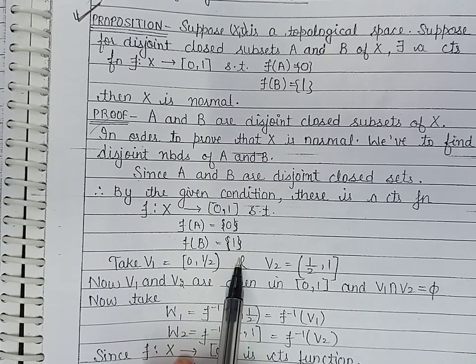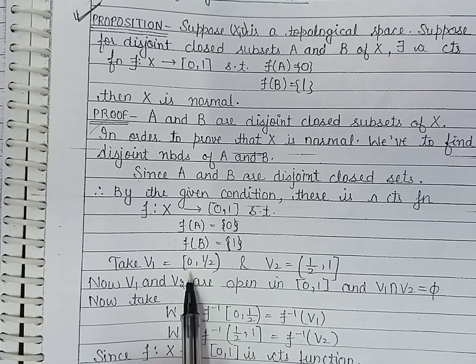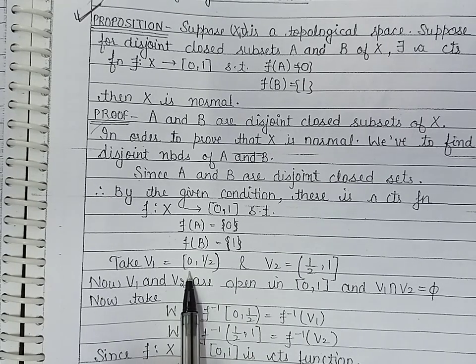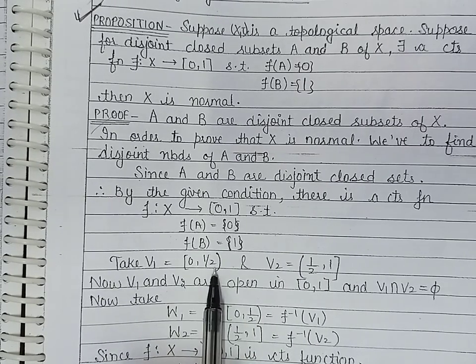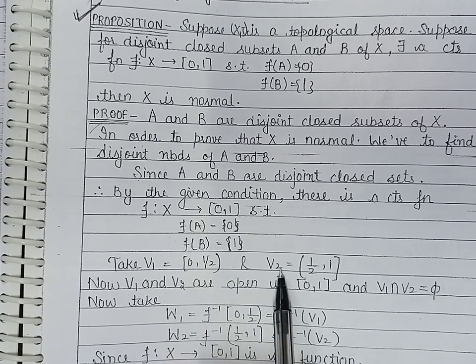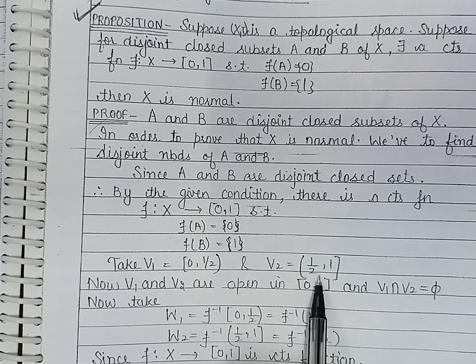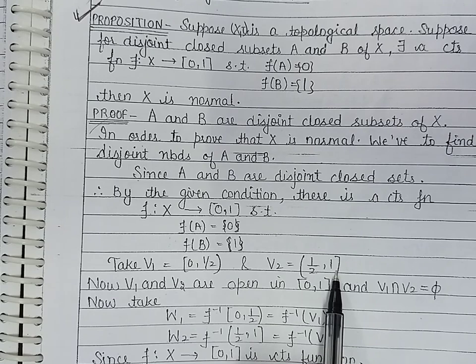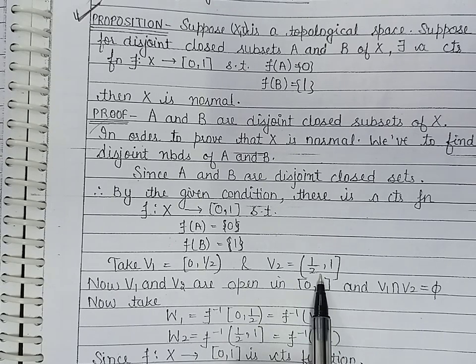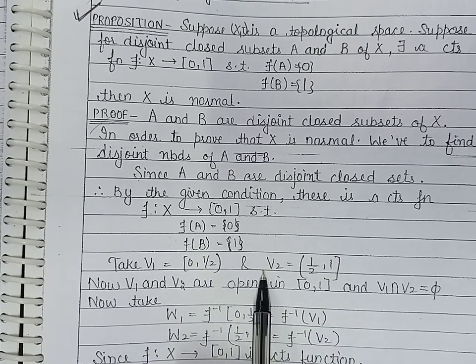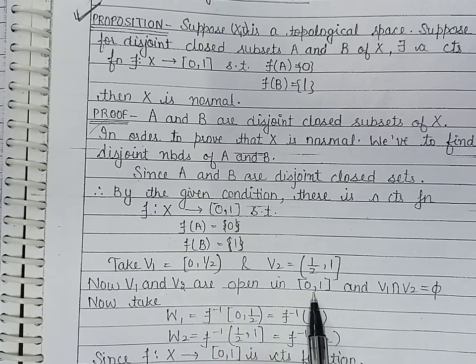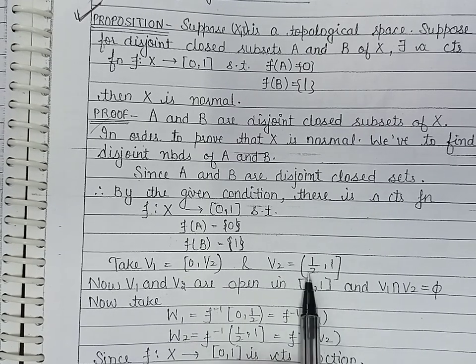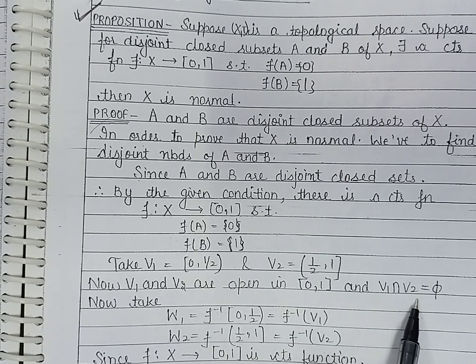Now let us take two sets V1 and V2 given by V1 is the interval [0, 1/2), and V2 is the interval (1/2, 1]. These two sets V1 and V2 are open in the closed interval [0, 1], and we can see from here that these two sets are disjoint.